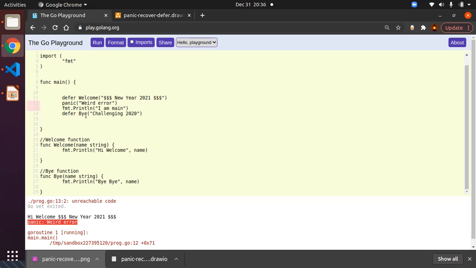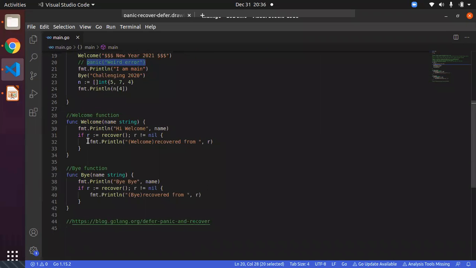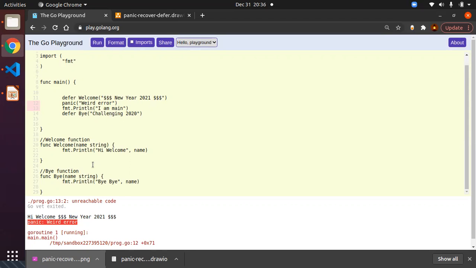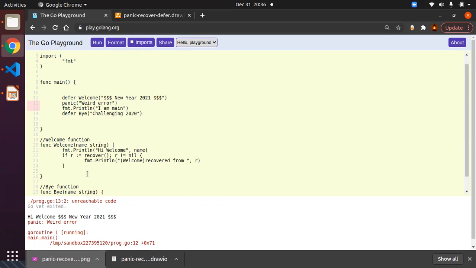So what happens when you really call the panic? When you call the panic function, it will create some object that will be available inside your recover function call. For a simple example, let's see with the same, we'll just add some statement. Here you can see, before panic I'm adding the welcome function. Why?